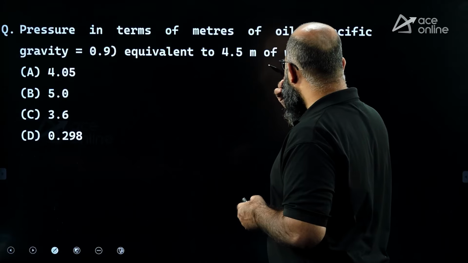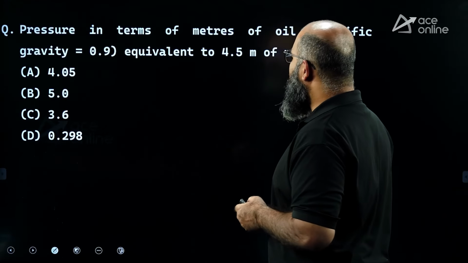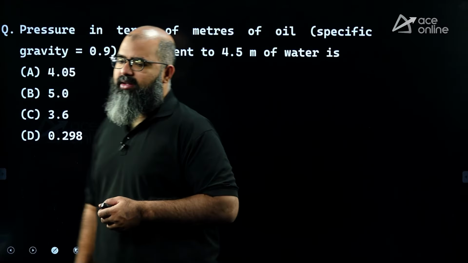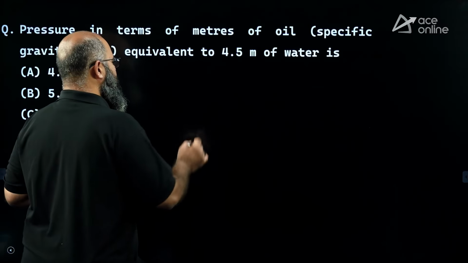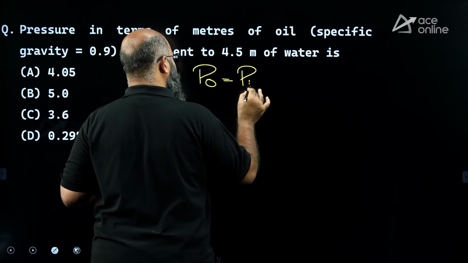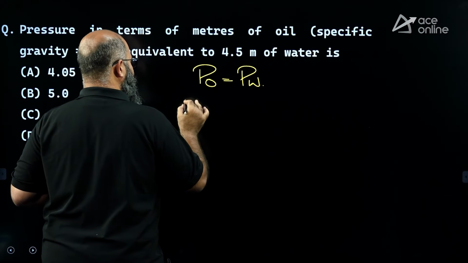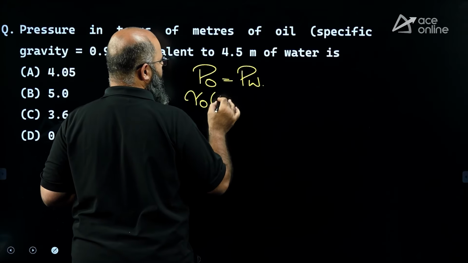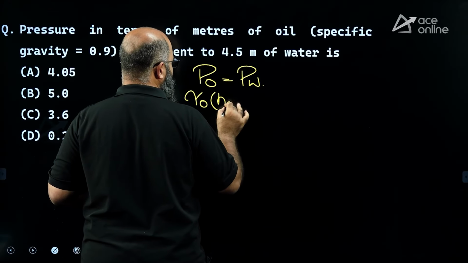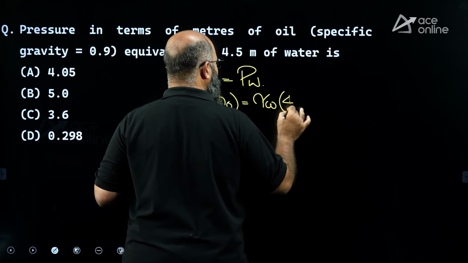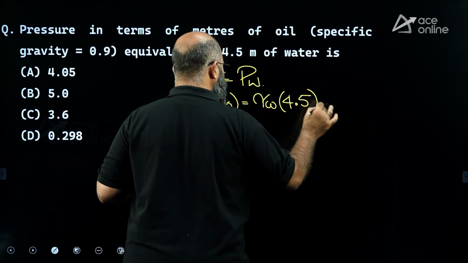Pressure in terms of meters of oil, specific gravity 0.9, equivalent to 4.5 meter of water. Very simple question. So pressure by oil is equal to pressure by water. So gamma oil multiplied by height of oil, which we do not know, is equal to gamma water multiplied by height of water, 4.5.